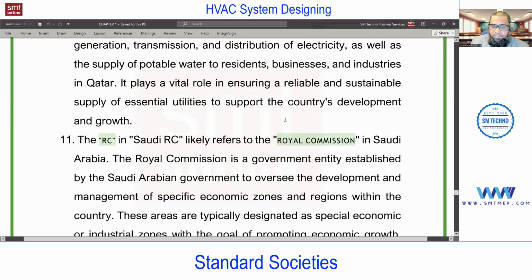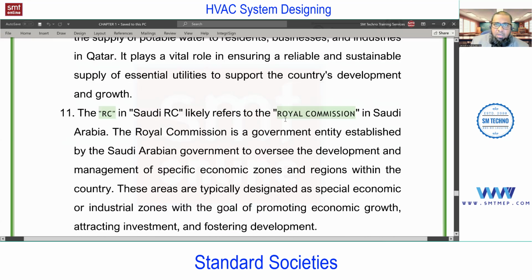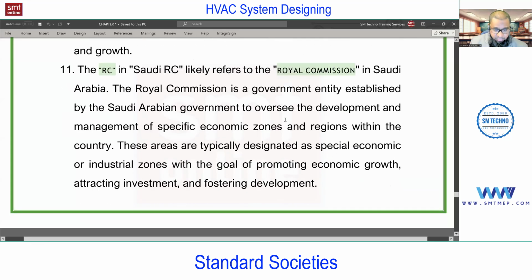Similarly, if you are in Saudi, we have RC, Royal Commission for Jubail, Royal Commission for Yanbu, Royal Commission for Riyadh, etc. They have their own standards. So, again especially from an approval point of view for a ministry project or for approval of private projects, you need to follow these RC standards, Royal Commission.